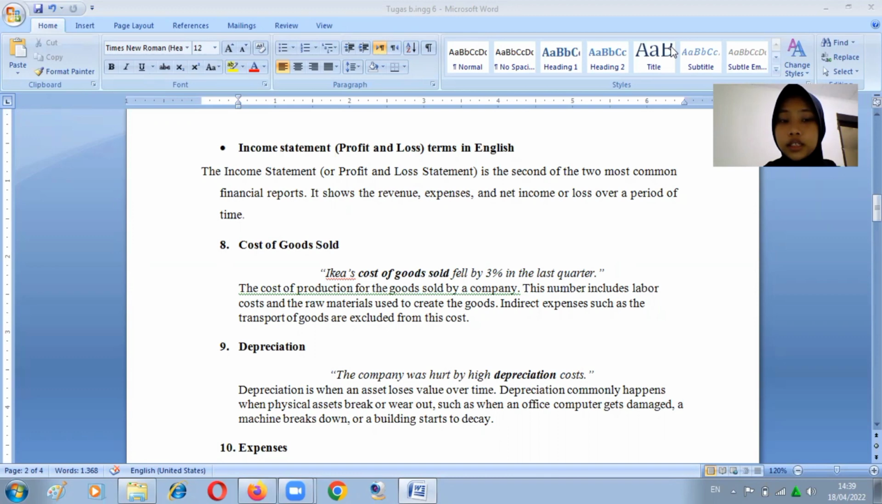9. Depreciation. The company was hurt by high depreciation costs. Depreciation is when an asset loses value over time. Depreciation commonly happens when physical assets break or wear out, such as when an office computer gets damaged, a machine breaks down, or a building starts to decay.